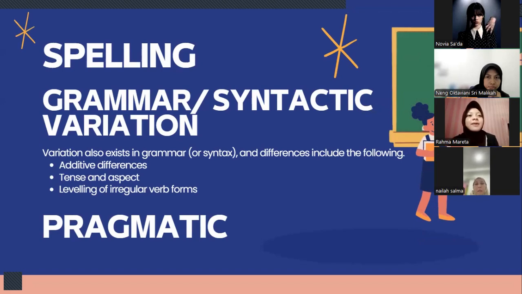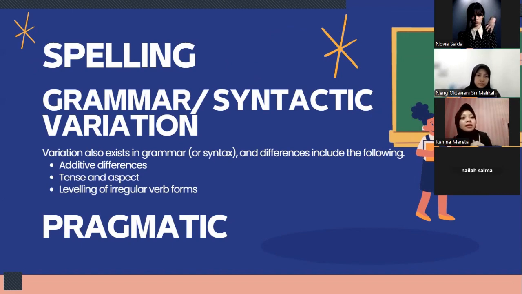Next is spelling differences, for example, the differences of spelling in British and American, like in traveling, there's only one L in American, but there are double L in British. And also center in America is spelled center, but in British it's spelled centre.